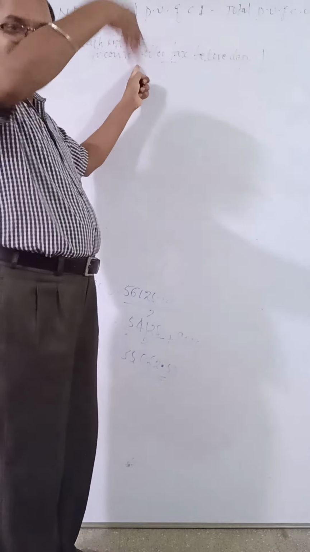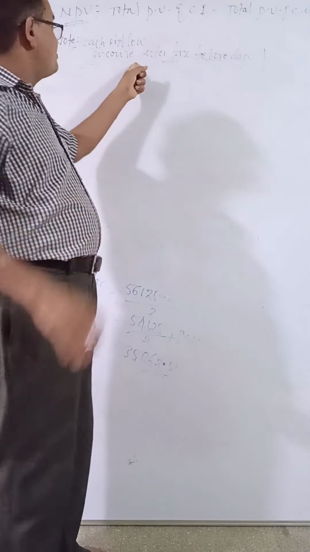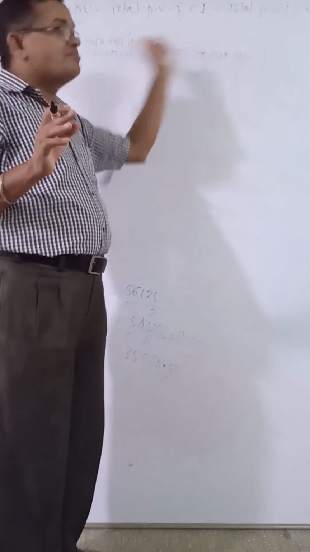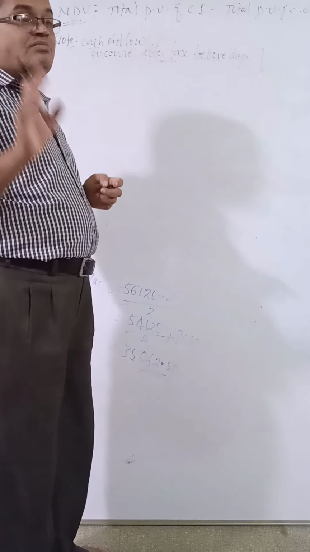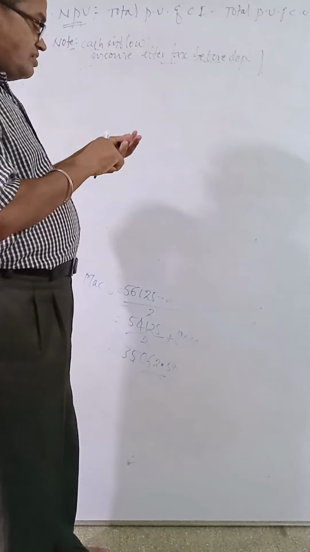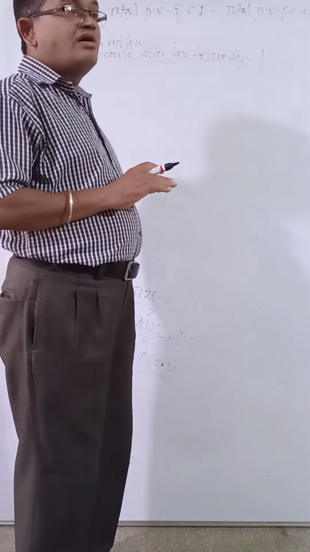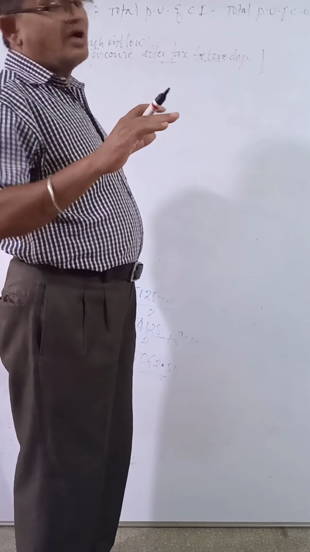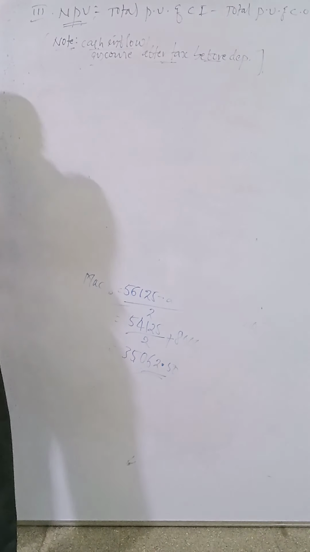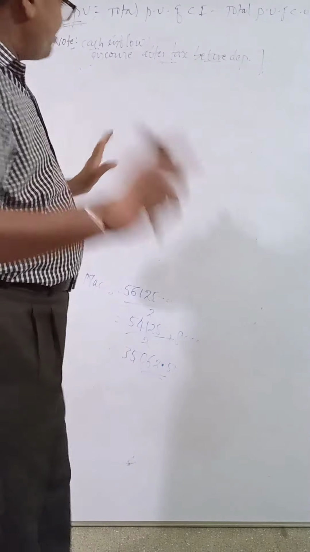Next, in the forthcoming methods, the internal rate of return method and the profit index method, for those also cash inflow means cash inflow after tax but before depreciation, which means add back depreciation, except for accounting rate of return. According to accounting rate of return, the income means income after depreciation and after tax, so you have to deduct depreciation and tax. So this is already explained clearly. I think you understood the net present value method.